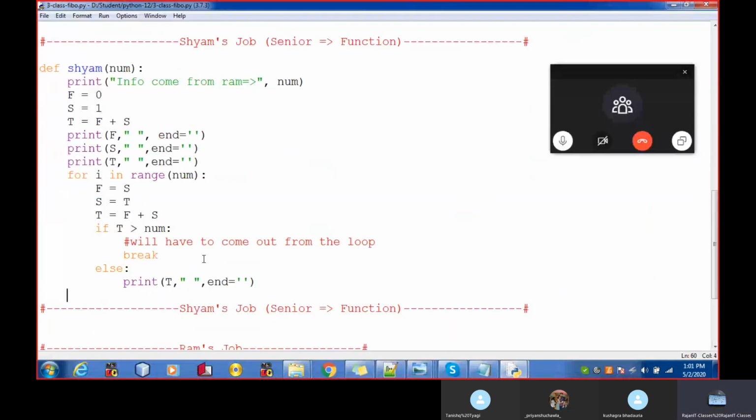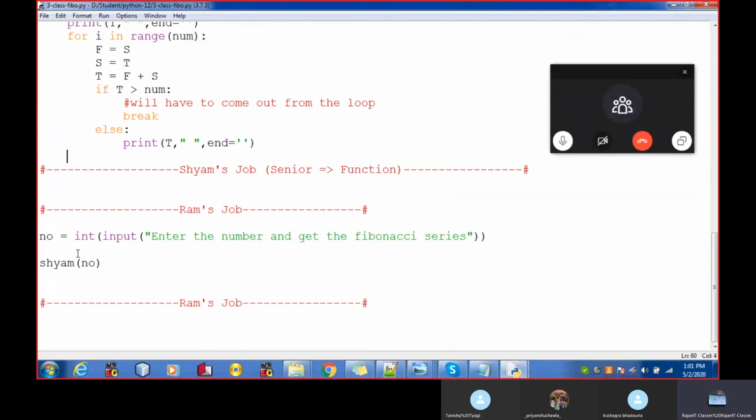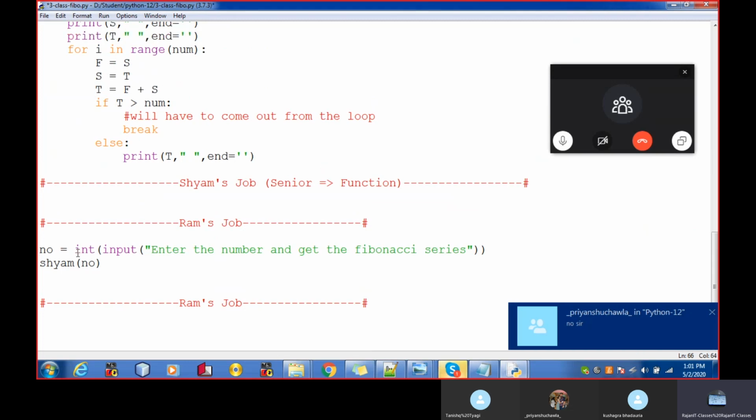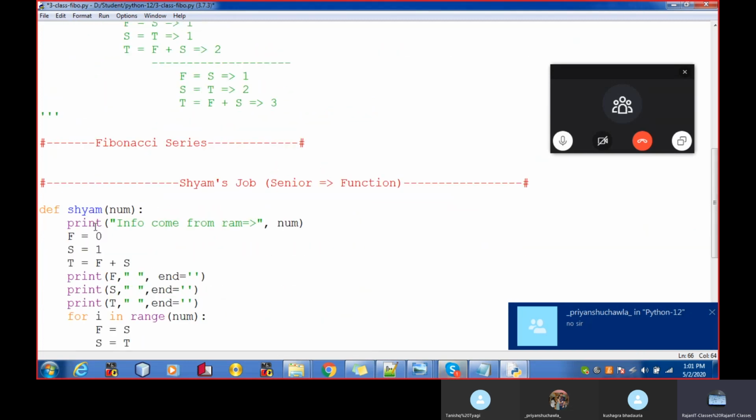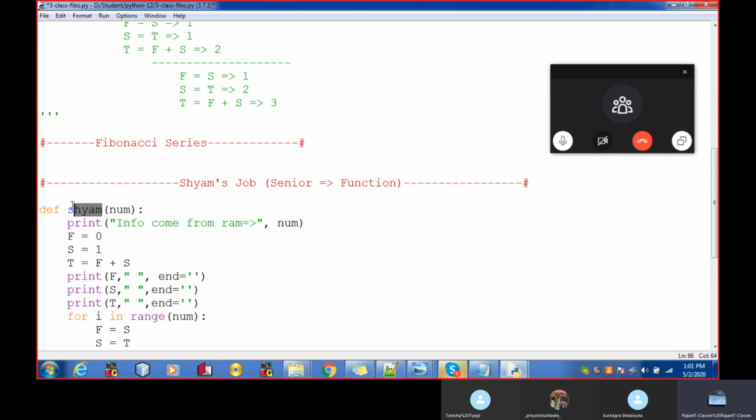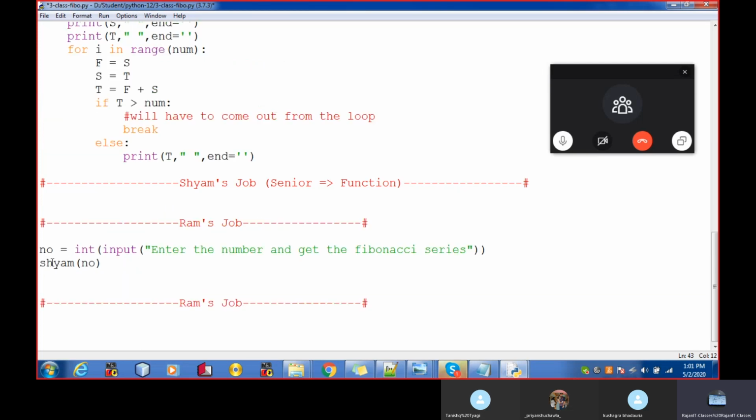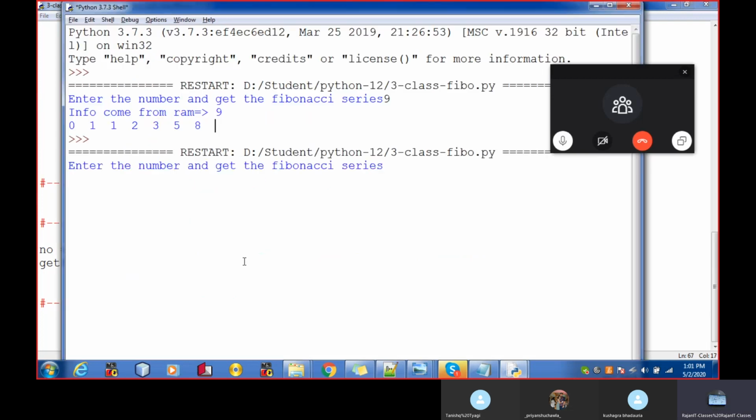This is about the Sham function, and this is about the Ram function. That's it. Now it's up to you. If you want to change the name of the function, you can change it. You can call it get Fibonacci series. Changing the name of the function, and here just print the get. Try it again with 6, 7.